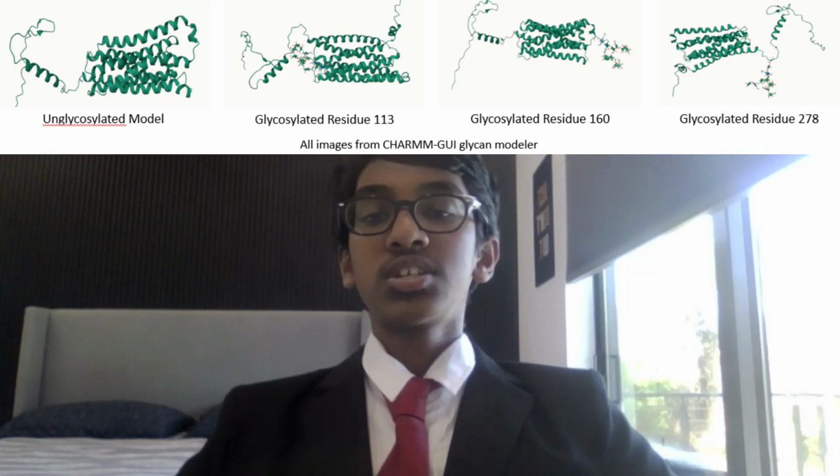Next, I generated glycosylated receptor models using CHARMM-GUI and analyzed antibody binding using HADDOCK docking simulations, comparing predicted binding across unglycosylated and glycosylated models. A major strength of this design is that it combines AI-based prediction with controlled structural comparisons. A limitation is that docking simulations estimate relative binding trends rather than actual experimentally measured binding affinities.